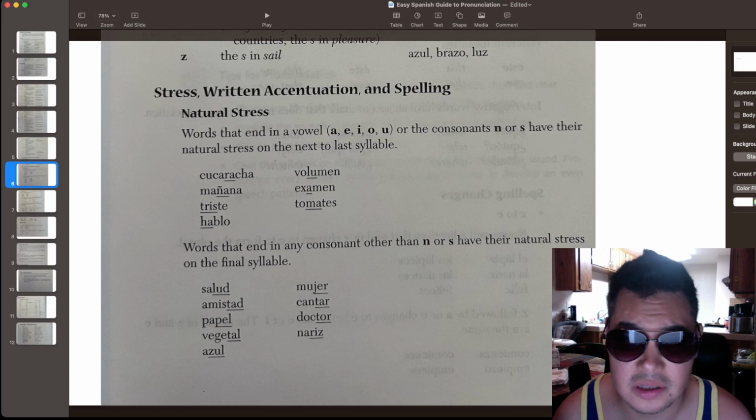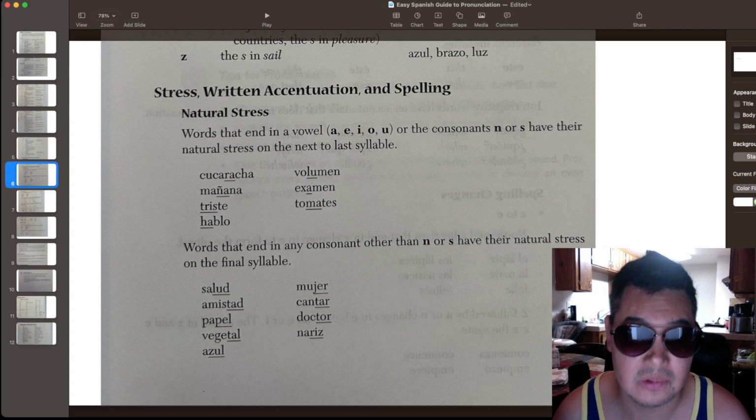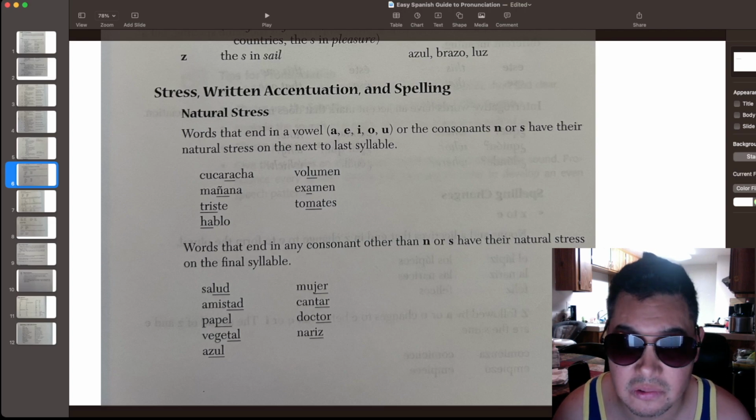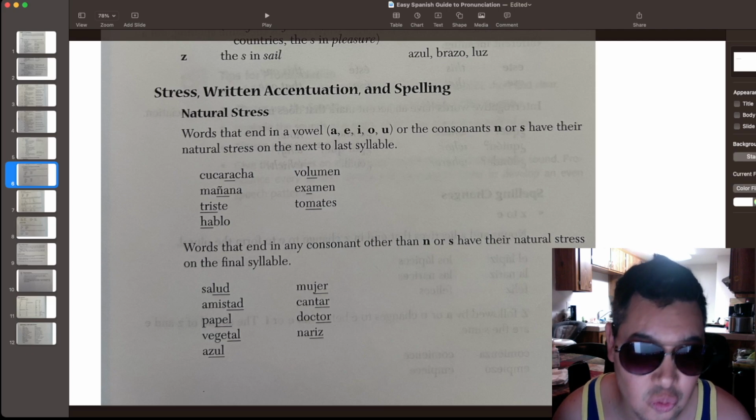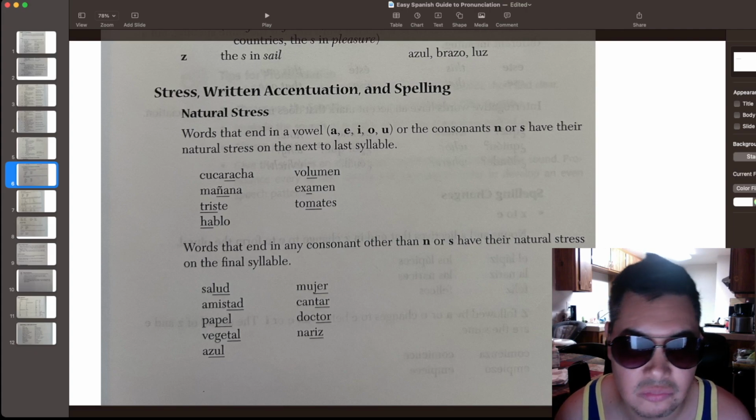Words that end in any consonant other than N or S have their natural stress on the final syllable. Final syllable. So we have a D, which is not an S or an N. Salud. Amistad. These are the exceptions to N or S. Papel. Vegetal. Azul. Mujer. Cantar. Doctor. Nariz.